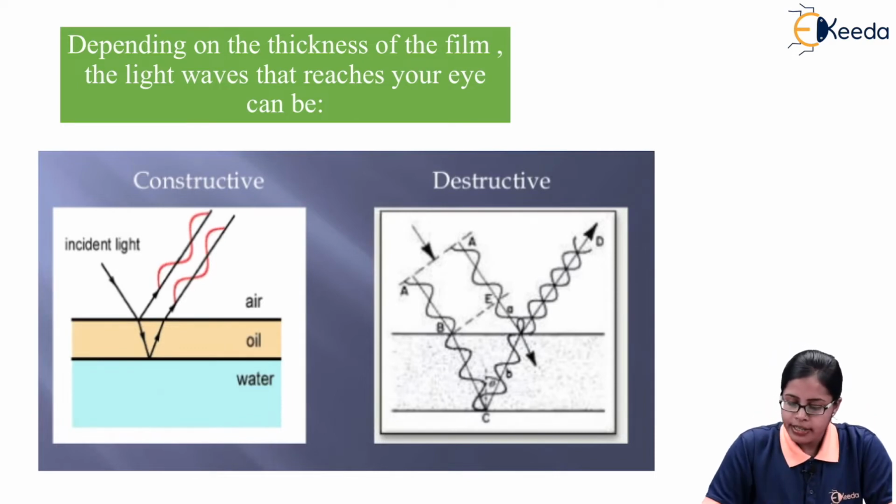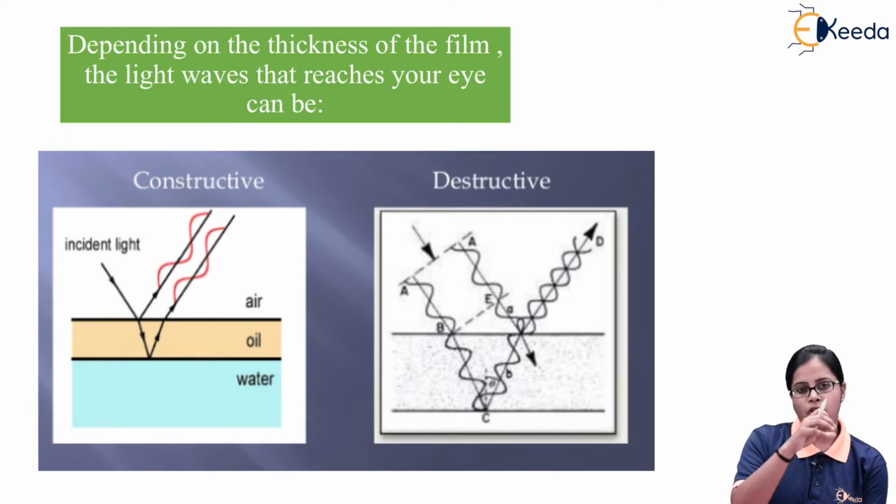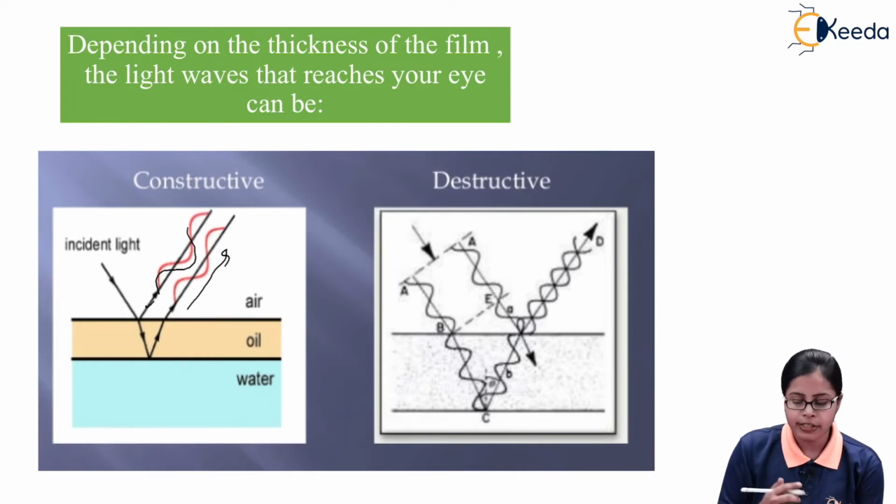So if you look at the thickness in the two cases, whether I talk about constructive or destructive, in the first case we have taken the example of an oil film present on the surface of water. In this case one ray of light is coming in this manner and the second ray of light is moving in this direction. As you can see, light is considered to be a transverse wave.